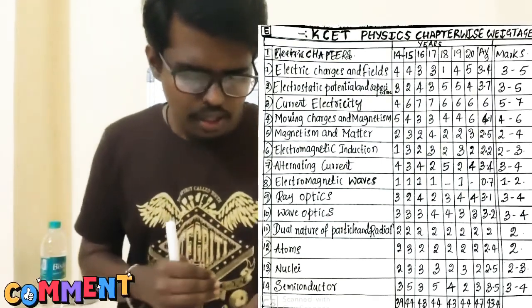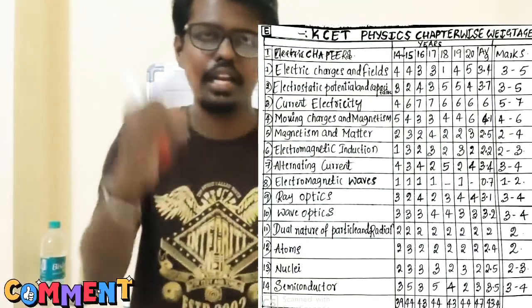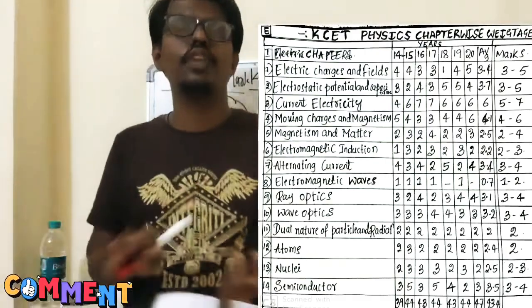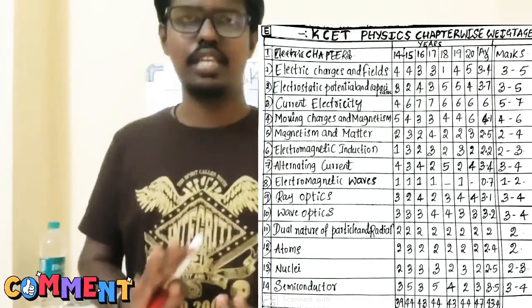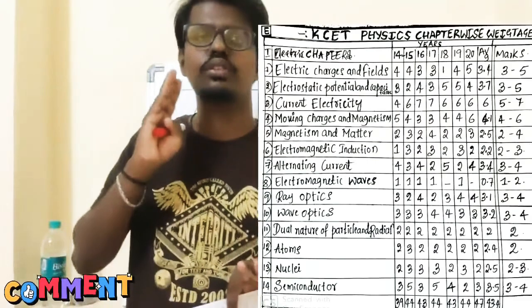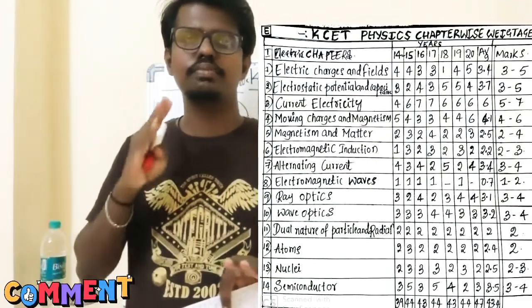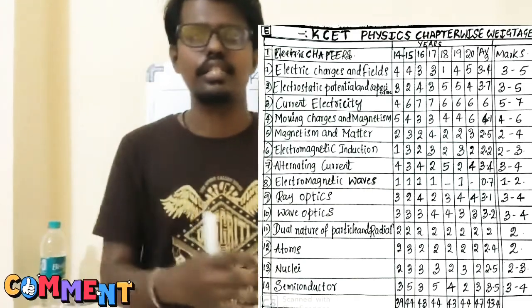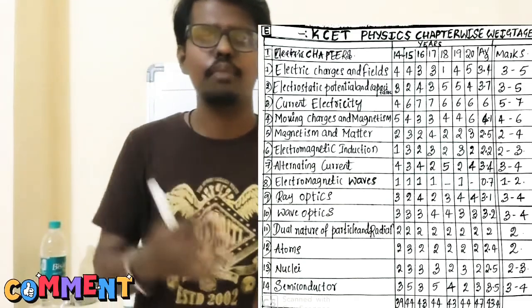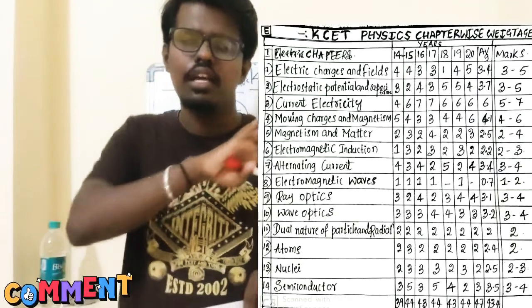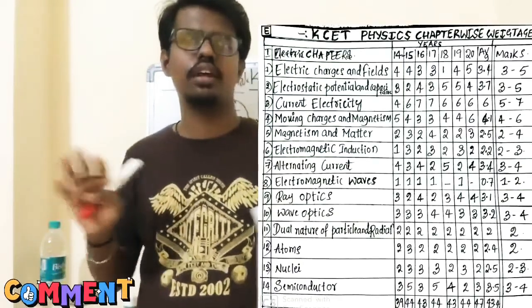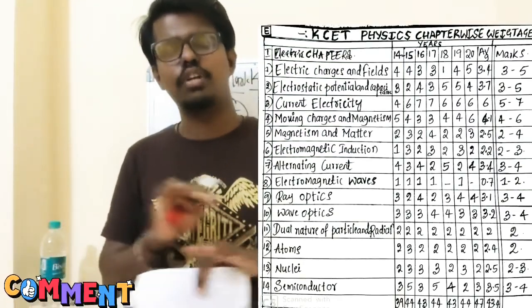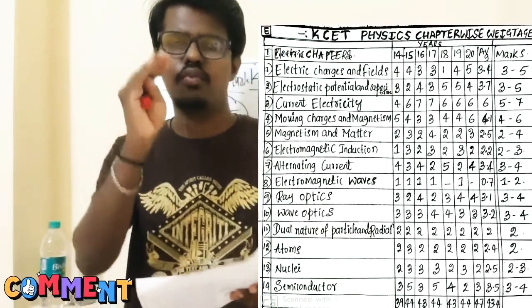Now the next chapter, that is alternating current. In alternating current, definitely they will ask on LCR circuits, and they will ask on mutual inductance, inductor, next capacitor, and LCR series circuit, like that, EMF, ERMS, IRMS. A number of questions will be on the transformer. They will ask 1 mark questions.